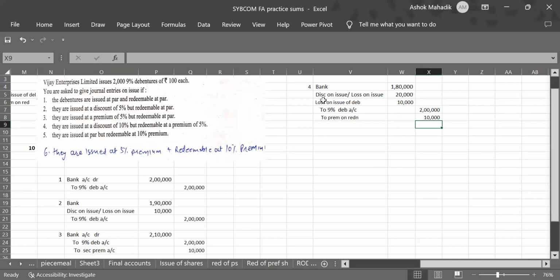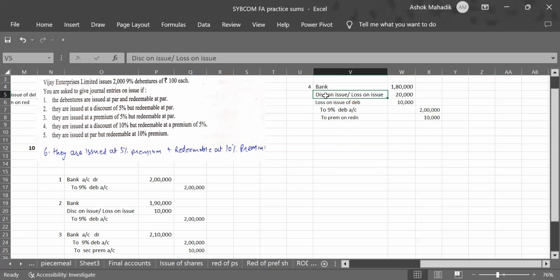So in this entry, we have incurred loss at the time of issue as well as at the time of repayment. I had told you that these are two entries of losses. So we can just combine it and write loss on issue of debenture directly 30,000. That option is also with you. Or you can show this separately.